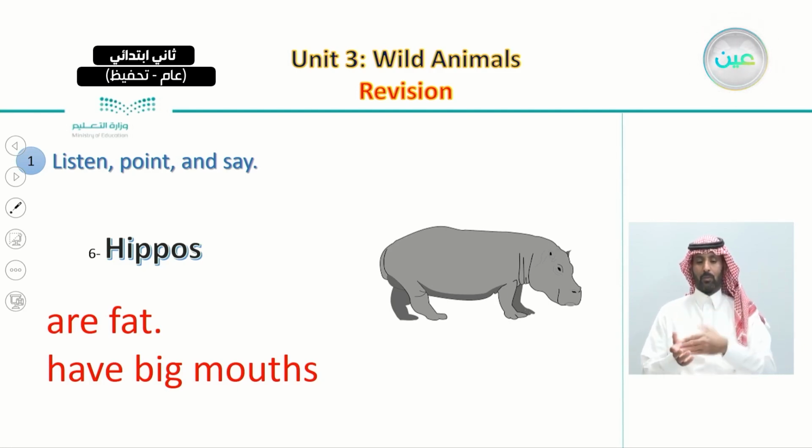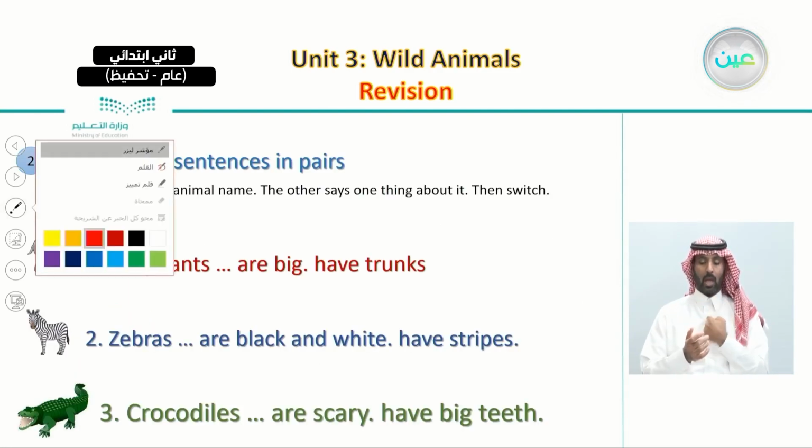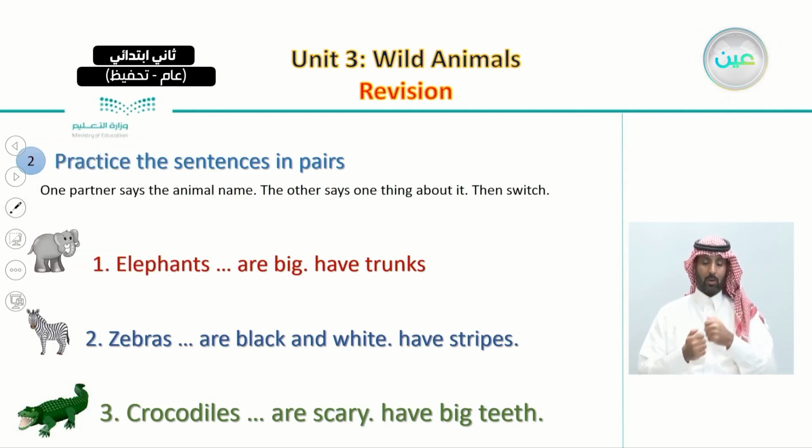So this is what we talked about. These were the animals that we practiced last time. Not only this, but I also ask you to practice these sentences in pairs, where what you need to do is just to say the animal's name, and the other partner will say one or two things about this animal.